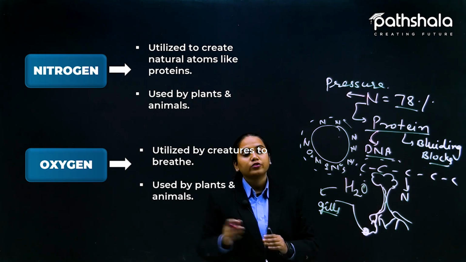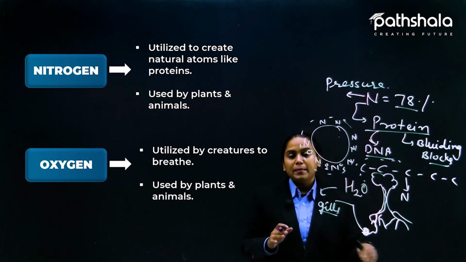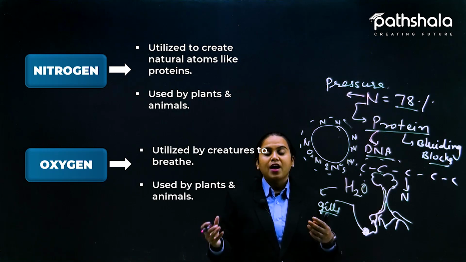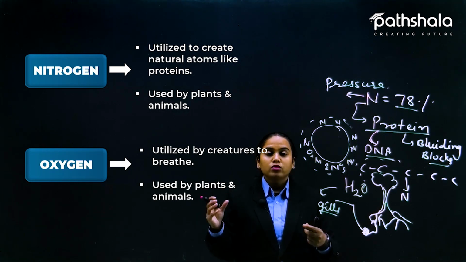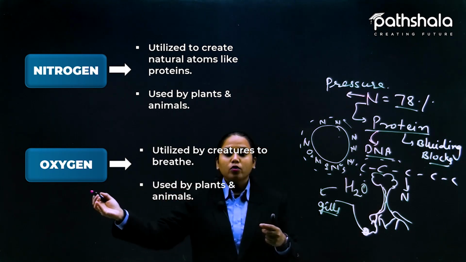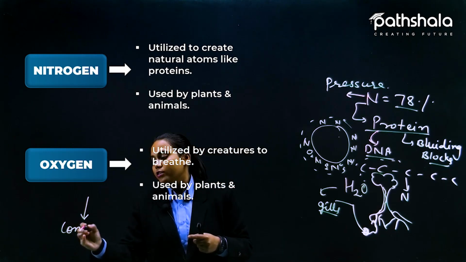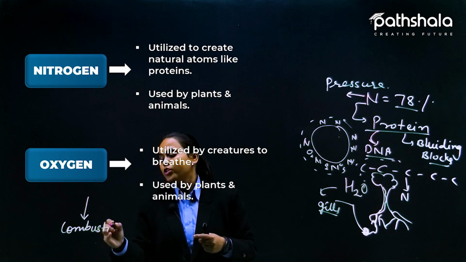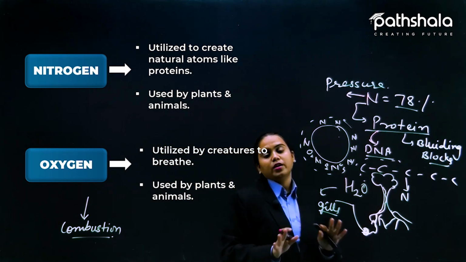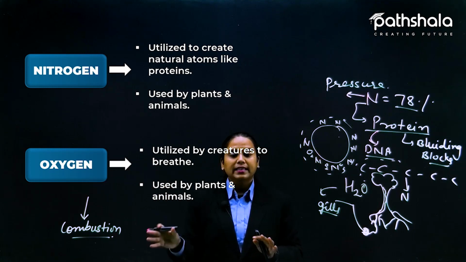Okay, and it is used by both plants and animals. Our plants are actually making the oxygen, so they throw it out to the atmosphere, and now we readily use this oxygen. Also, without oxygen we are not able to combust anything, so it is helping us in the combustion process also. If oxygen is not available, कुछ भी चीज burn नहीं हो सकती है. So it is a supporter of flaming, we can say that.